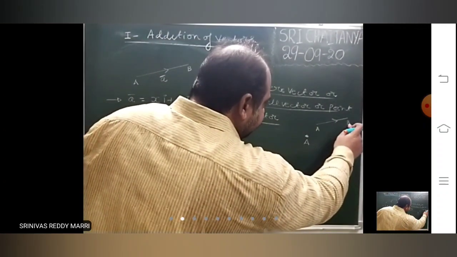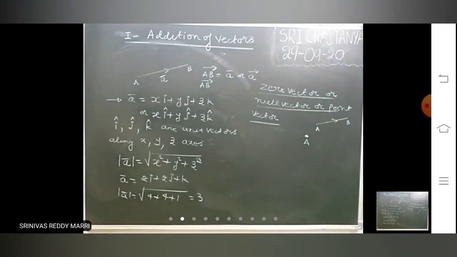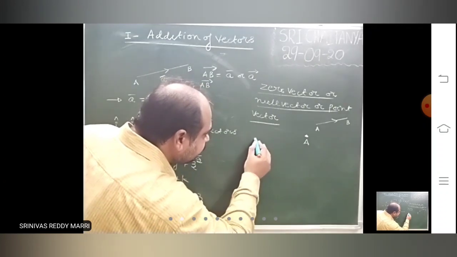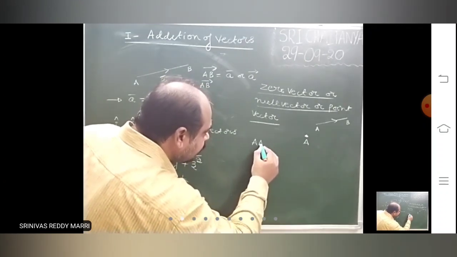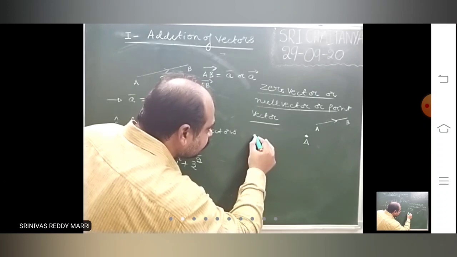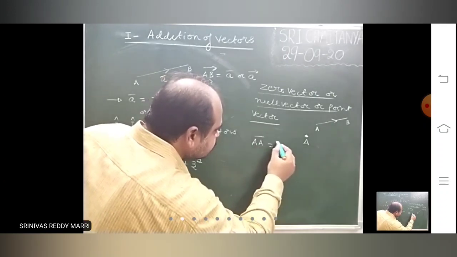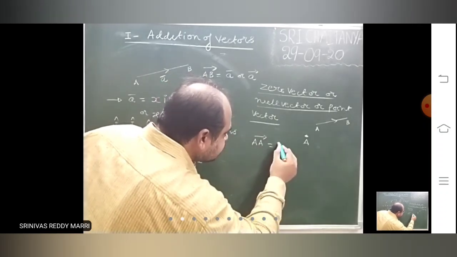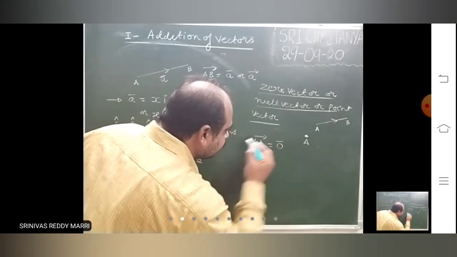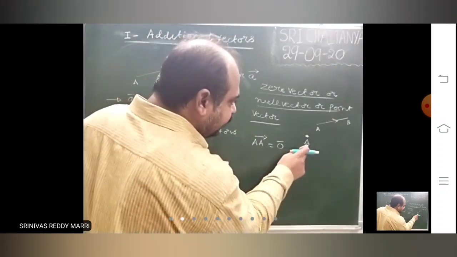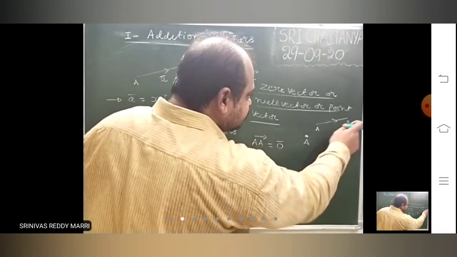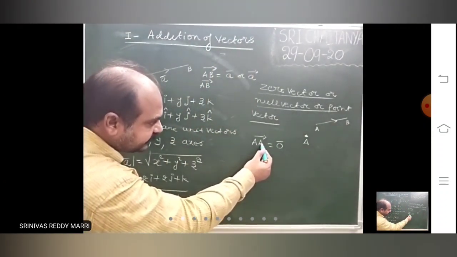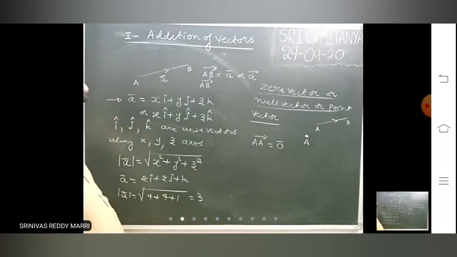This point, final point and initial point will coincide. So if the final point and initial point coincides, this point vector is called 0 bar, null vector. This is also called a vector. It is called a point vector. That means this B will coincide with A. Whenever initial point and terminal point is same, you write 0 bar.